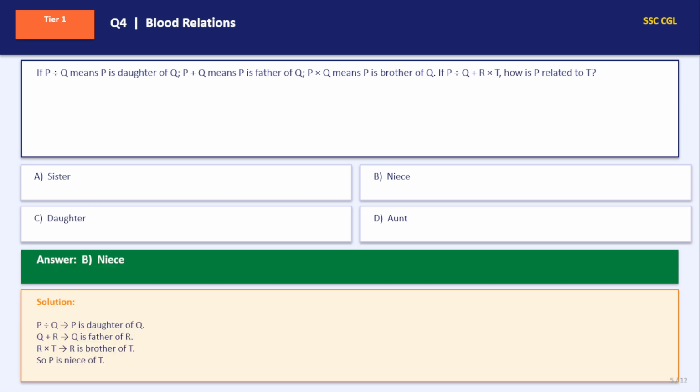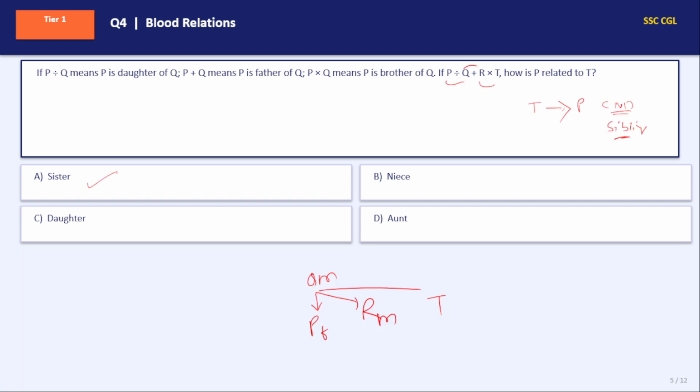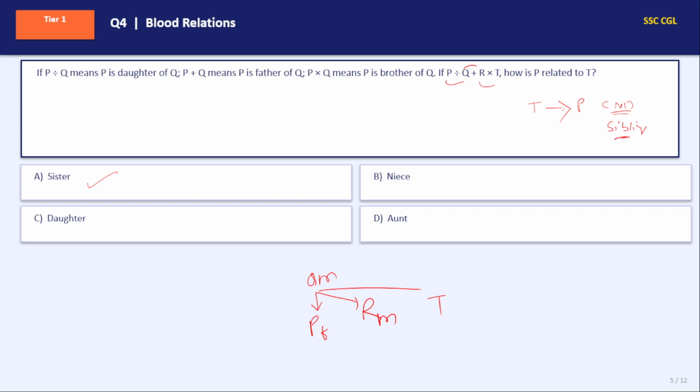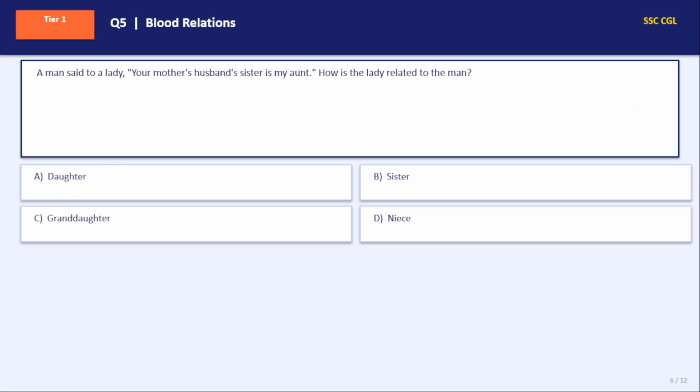P will be sister, not niece. Niece is not right. P is daughter of Q. Q is father of R. R is brother of P. Then how is P related to T? Yes, the answer is given wrong here. The answer will be option A only. P is sister. Ignore this solution.